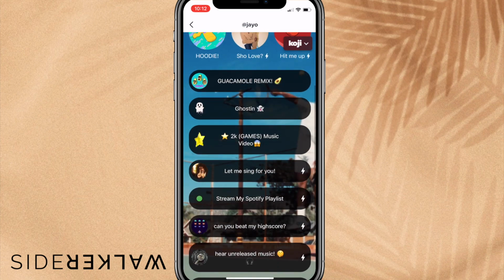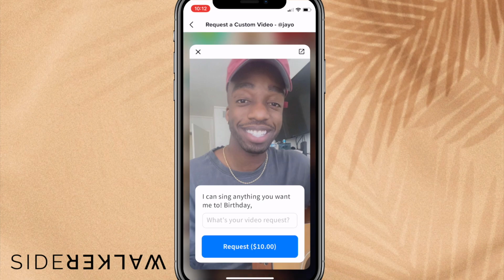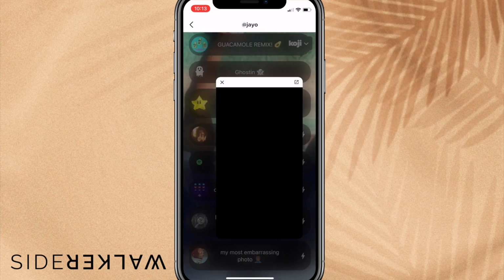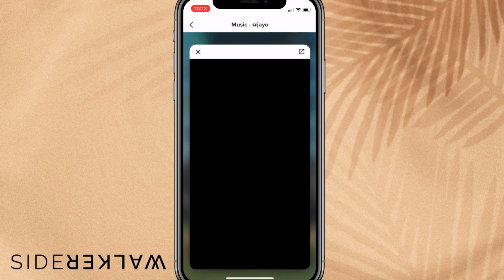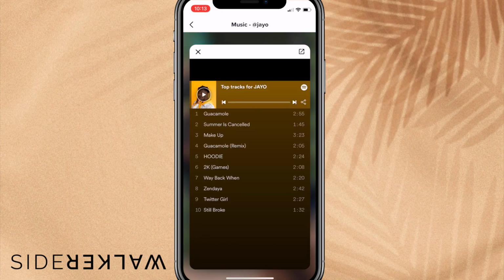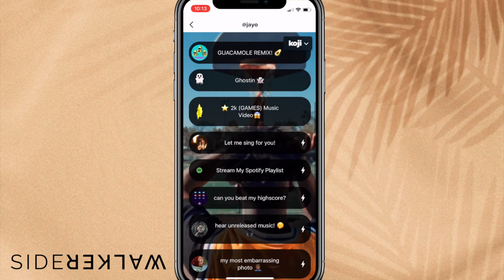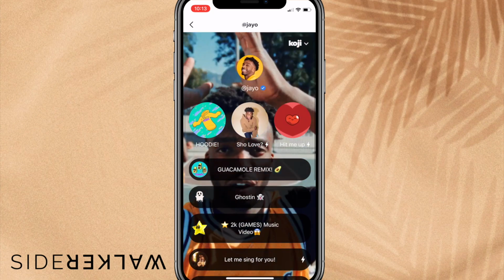Let me sing for you. He has this option as a monetization tool. So you can go in and request a song from him, perhaps whether it's, you know, a birthday song, anniversary, whatever. Has that available as the musician he is. And this Koji right here, it's not always monetization. Koji makes it easy for you to stream different music as well, to put your YouTube videos. I mean, really, there's so much. So him as a musician, he wanted to make sure he has his Spotify account up there.